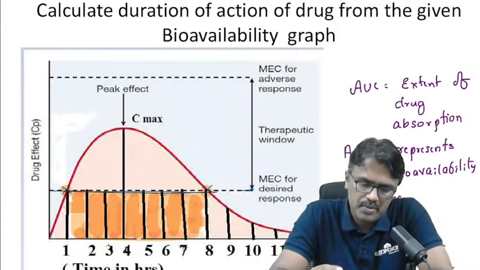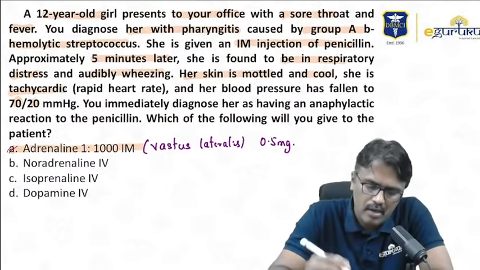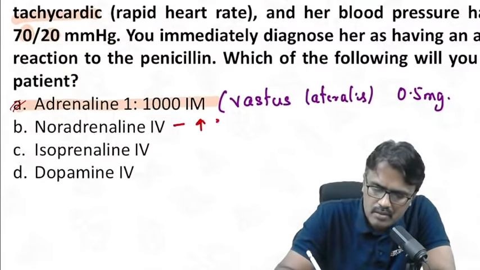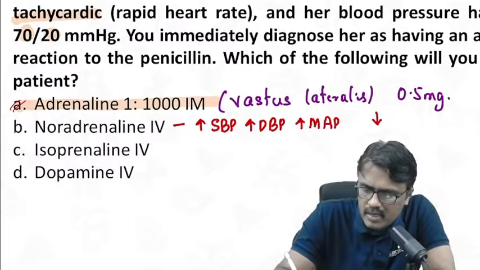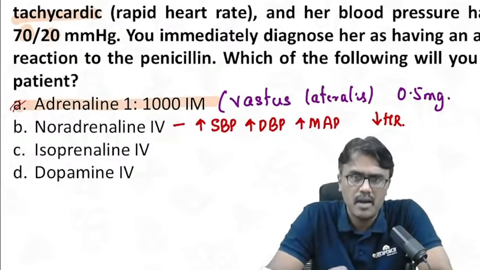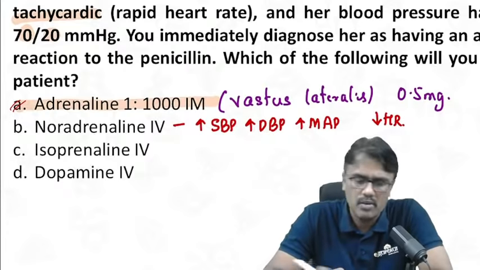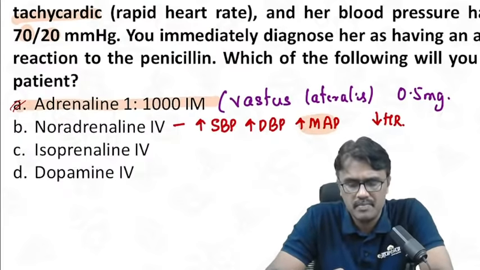Now, coming to the other options. Yes, we understood the adrenaline option, very good. But what about noradrenaline? Remember the noradrenaline specialty. Noradrenaline increases all the pressures: systolic, diastolic, and mean arterial pressure. But ultimately, it is going to cause reflex bradycardia. So what is the use of noradrenaline? It is used in shock, septic shock, cardiogenic shock, where the systolic BP is less than 70. So the main thing we monitor when we give noradrenaline is mean arterial pressure, which will rise.